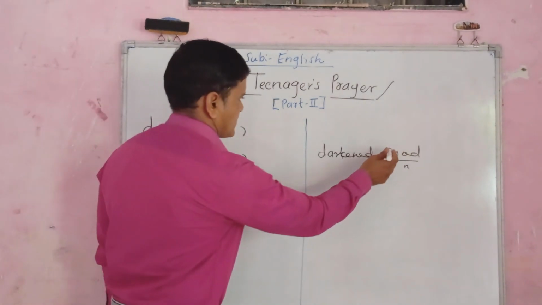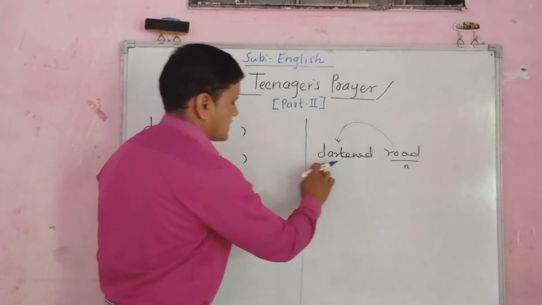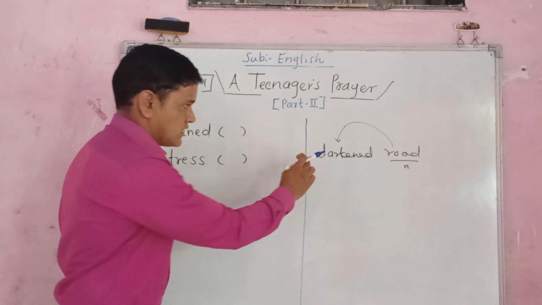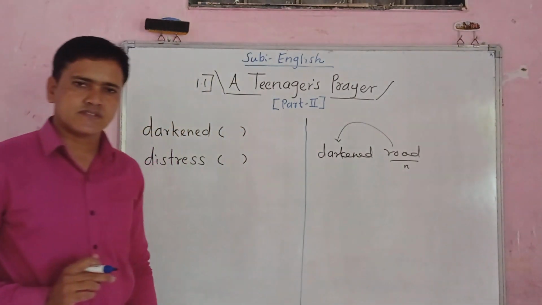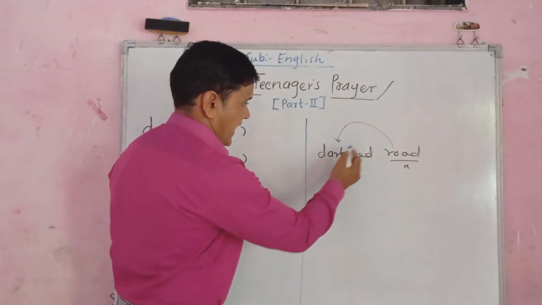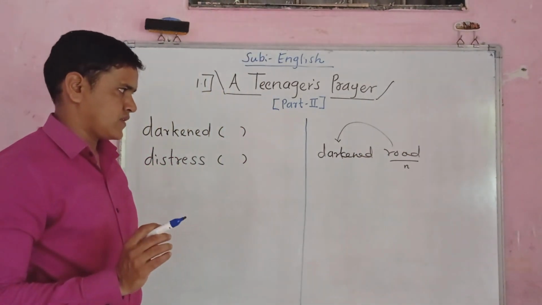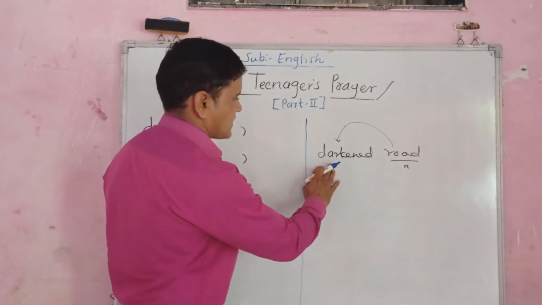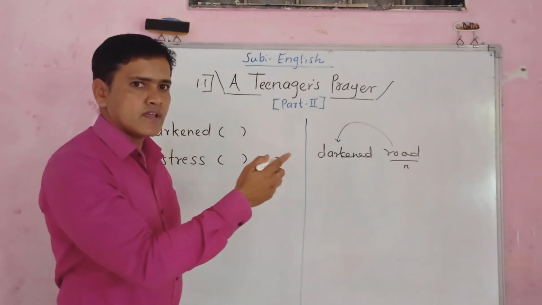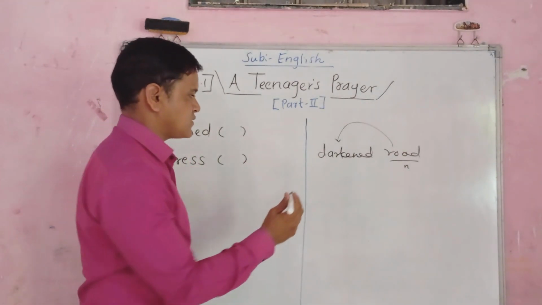So tell me, what kind of part of speech would darkened be? What role does this word play? It's quite natural. This word adds more meaning to this noun road. So obviously the word that tells us more about a noun is called adjective. Correct.